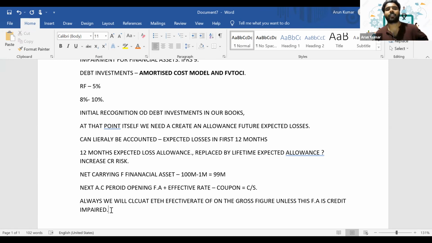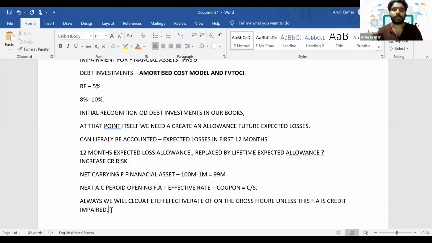So we won't wait for the indicators to give an indication that we have to create an allowance. At the moment when we purchase a financial asset, at initial recognition itself we will create a 12 months allowance. And subsequently, it will get replaced by a lifetime allowance if the credit risk is increasing. So how will you get to know it? There are indicators which will be given in the scenarios. You have to read it. Or sometimes they say directly that the credit risk has increased, or they will give certain hints that will help you figure out that the risk has increased.